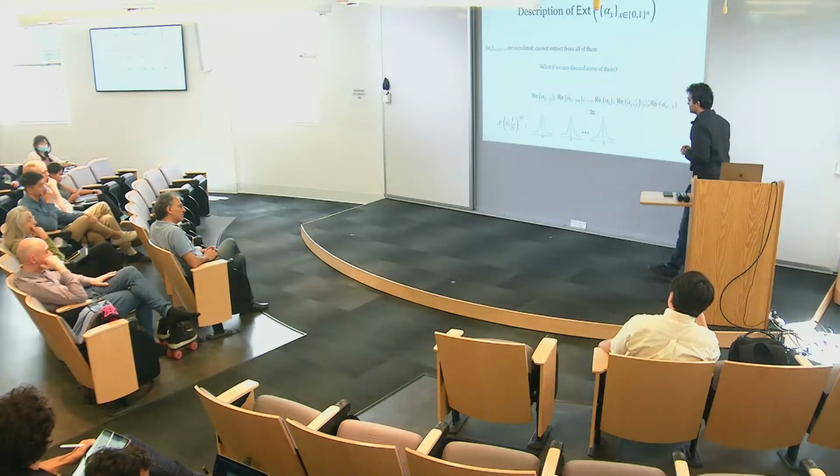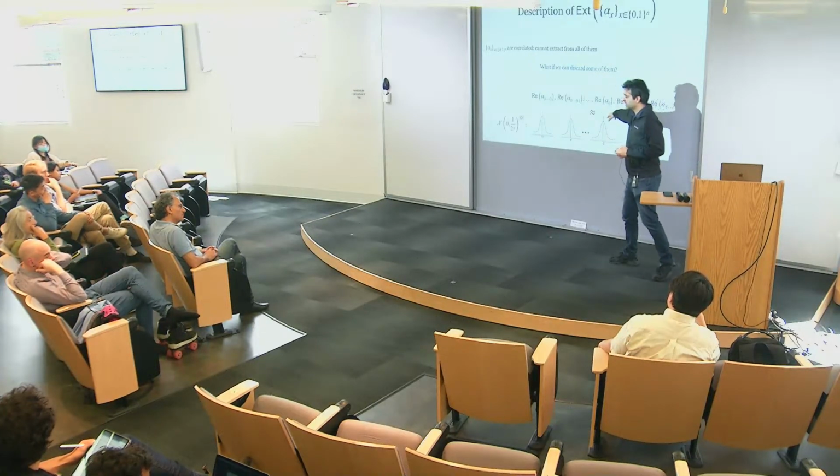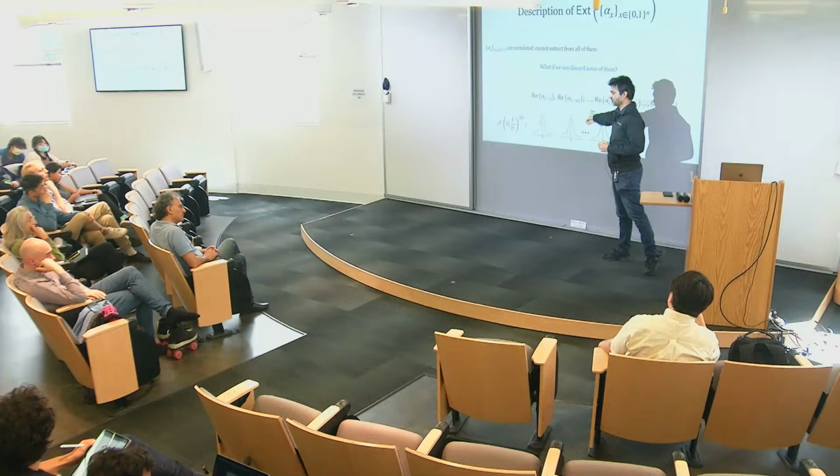Okay. All right. Thanks. So I'm going to look at the real components, right? And each of the real components is going to be close to the IID Gaussian.